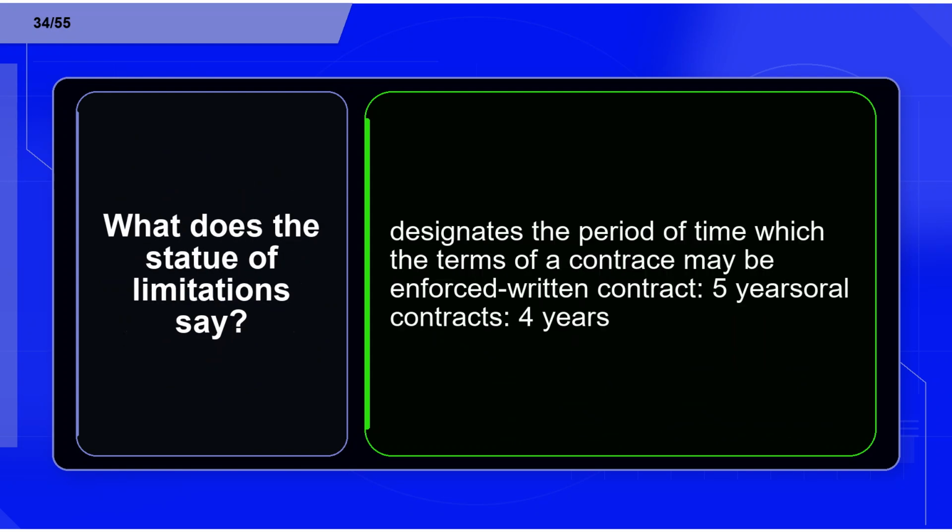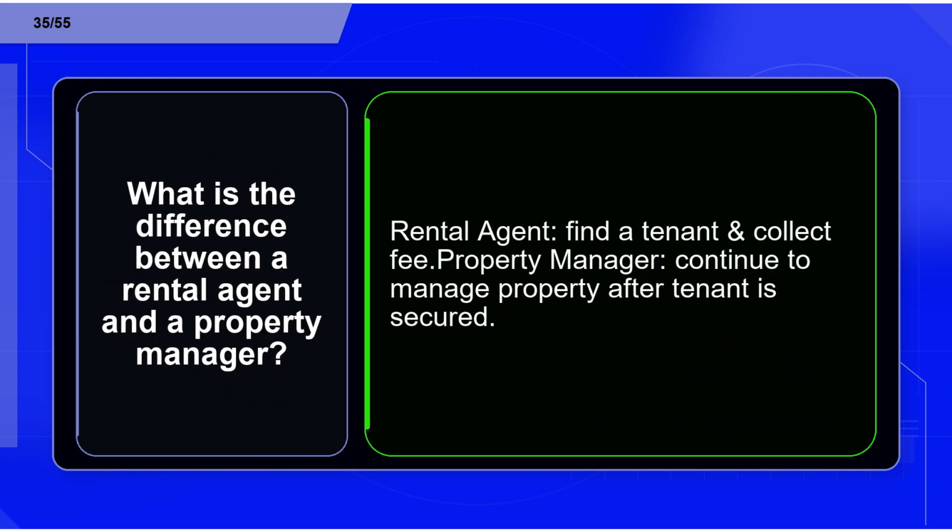Flashcard 34. Term: what does the statute of limitations say? Definition: designates the period of time in which the terms of a contract may be enforced. Written contract, 5 years. Oral contracts, 4 years. Flashcard 35. Term: what is the difference between a rental agent and a property manager? Definition: rental agent, find a tenant and collect fee. Property manager, continue to manage property after tenant is secured.